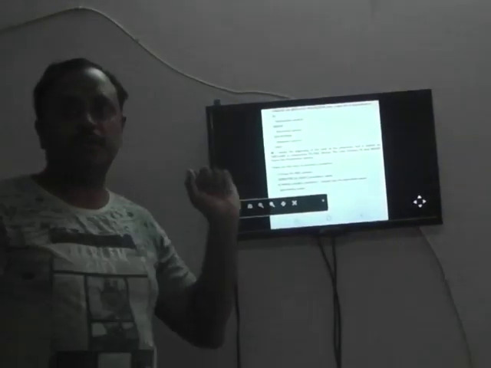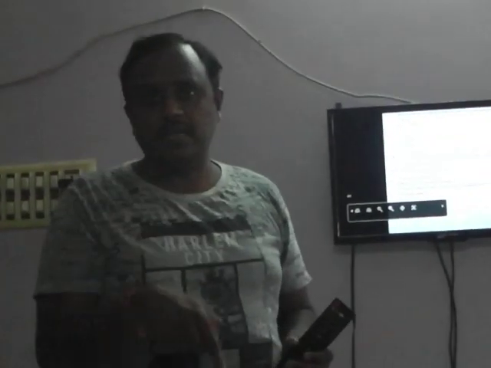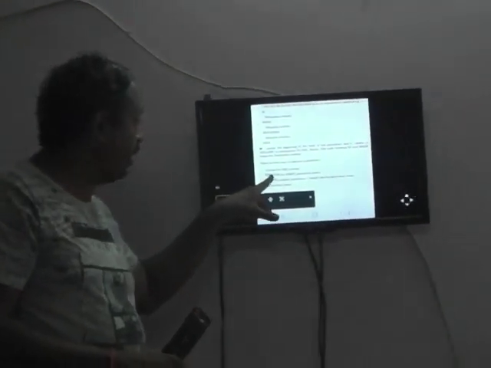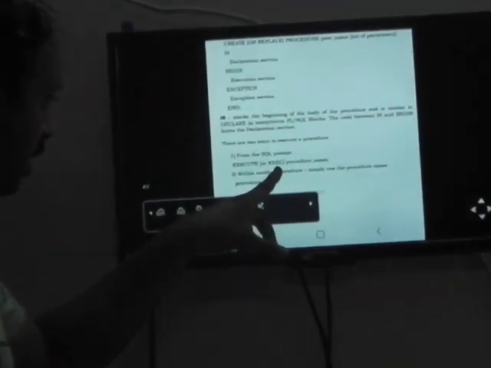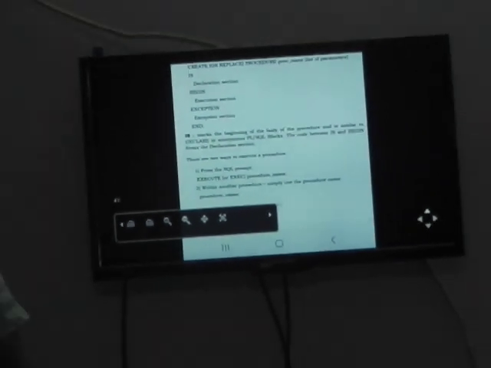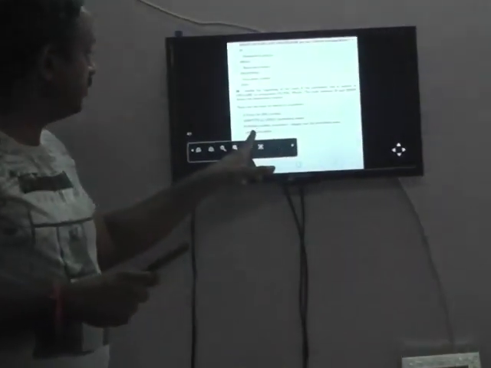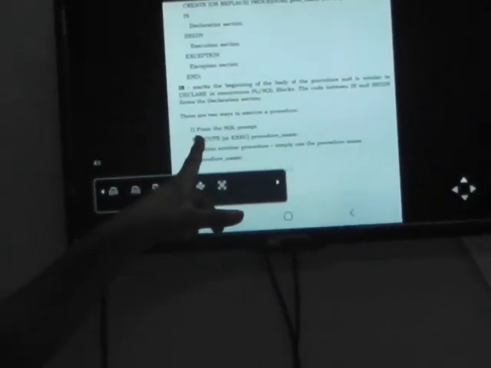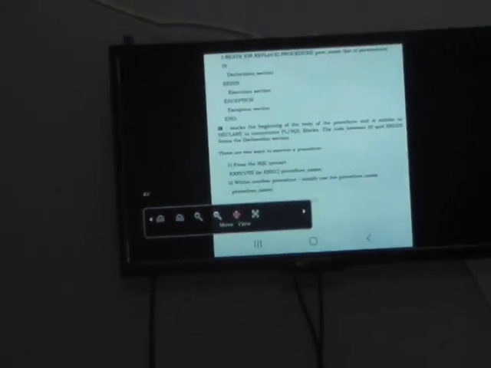For an anonymous PLSQL block you want to execute, simply press the slash symbol and it will be executed automatically. But for a stored procedure, simply write execute, space, procedure name, and press enter. The particular procedure will be executed, it will ask for the input, you supply the input, then you will get the output also. Another way is, within another procedure, simply use the procedure name. This is rarely used; most people prefer the execute form. Okay, so this is about your stored procedures.